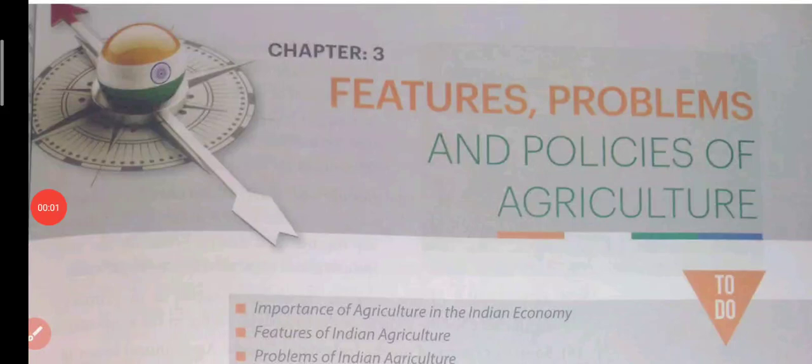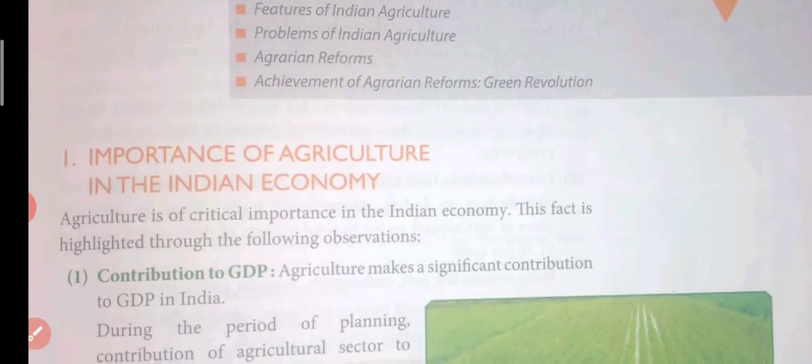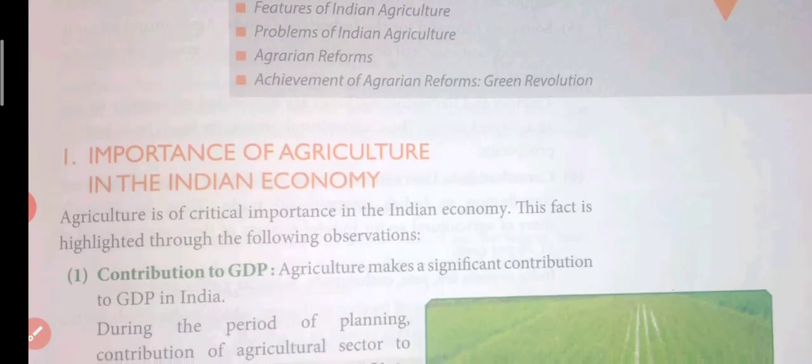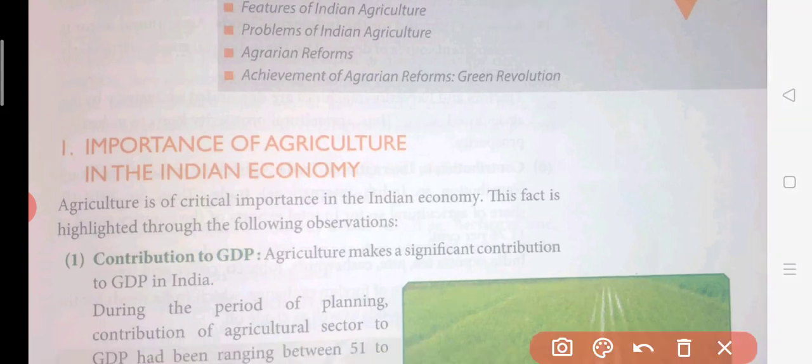Good morning, students. Today we are going to start chapter 3, that is features, problems and policies of agriculture. In this chapter we are going to learn about the problems which our agriculture was facing, and also about the policies at that time. What were the policies which had been implemented in the agriculture sector? So let us begin. First of all, we are going to start with the importance of agriculture.